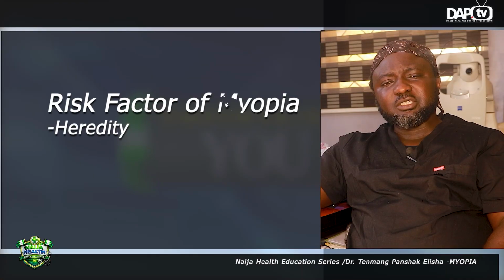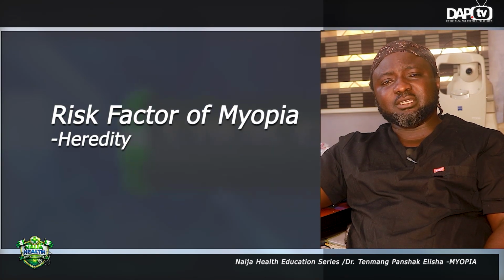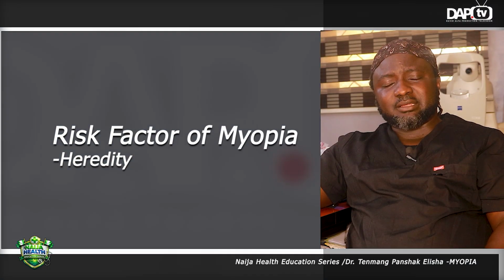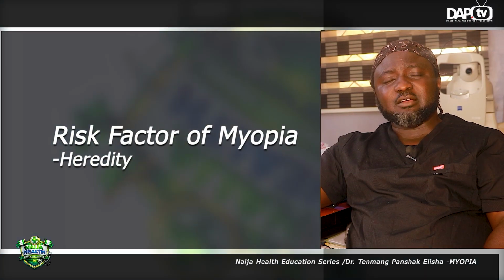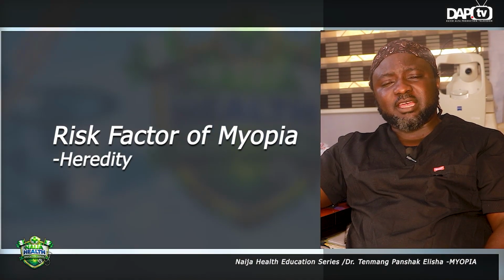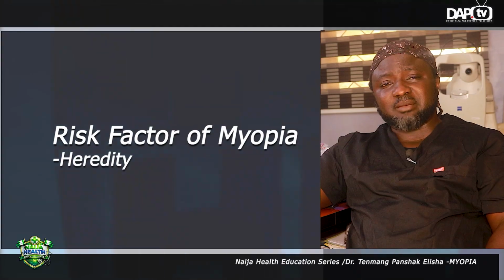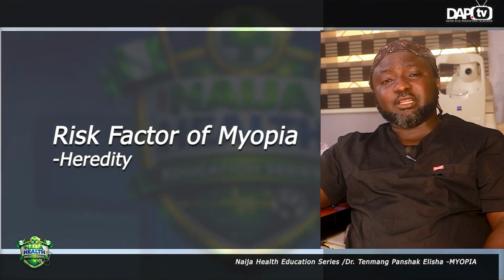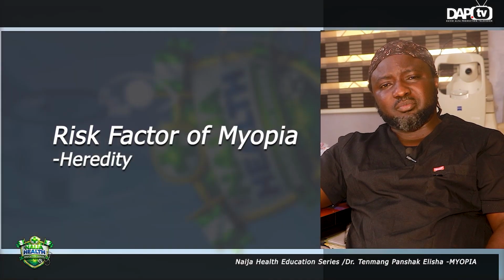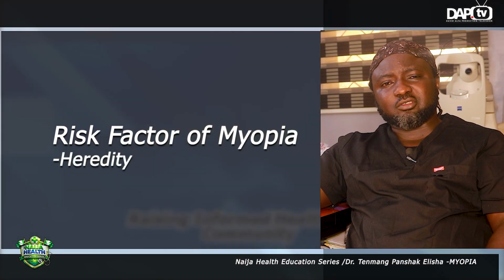What are the risk factors that could make children have myopia? Some of the risk factors for myopia in children can occur as a result of hereditary factors. When one parent or two parents have myopia, these children are at risk of also developing myopia. When one parent has myopia, a child is about 2.5 times at risk of developing myopia. When both parents have myopia, the child is almost 5 times at risk. So we see that hereditary factors can predispose children to developing myopia.